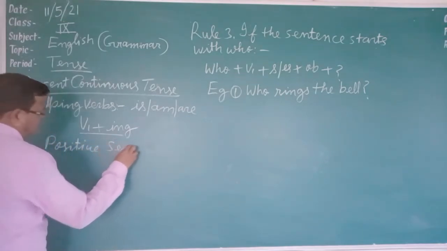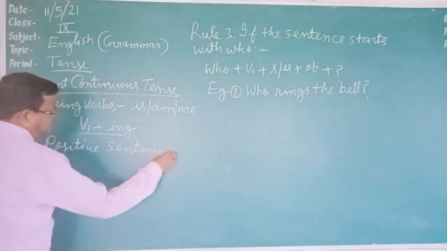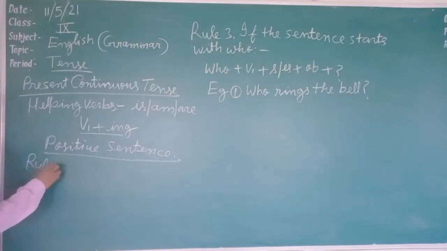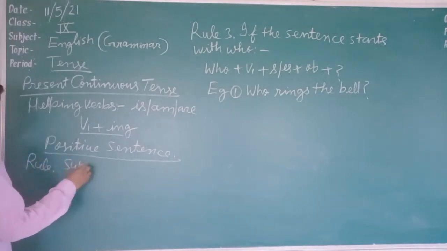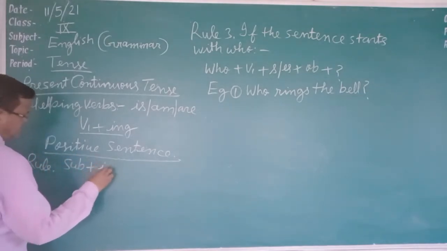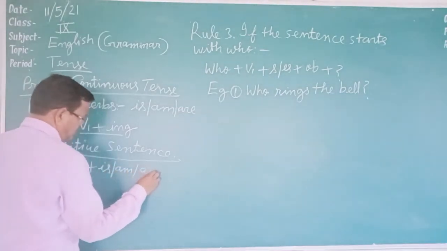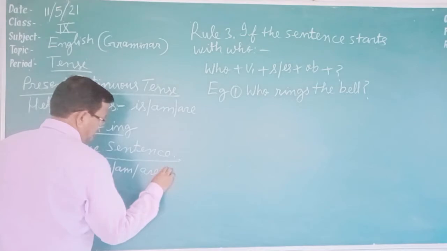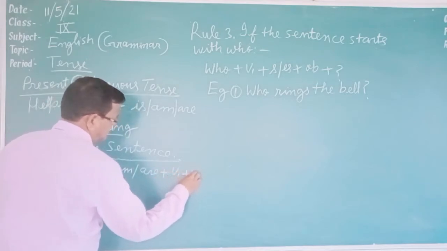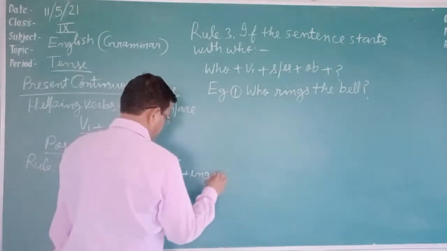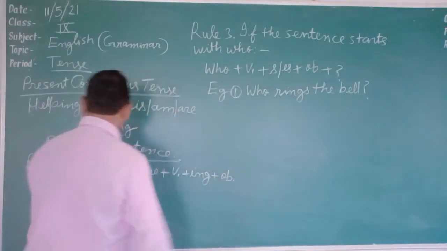Positive sentence rule. Rule is: subject plus is and are plus verb first form plus ing plus object. This is the rule.